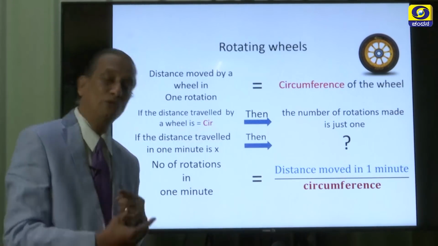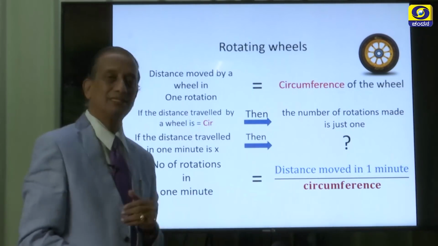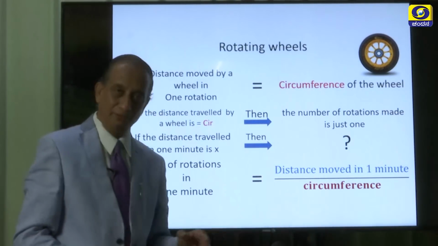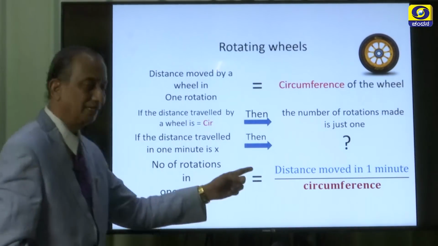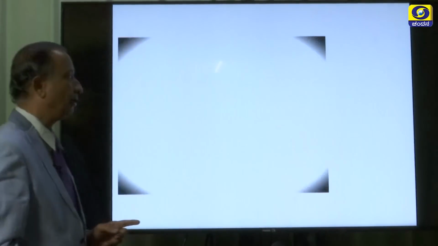Then in such a case, how many rotations has it made? For that, we need to divide the distance moved in 1 minute by the circumference. Children, please remember this, it will help you to solve a good number of problems.